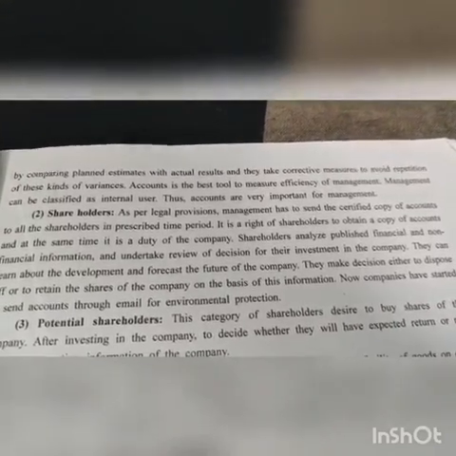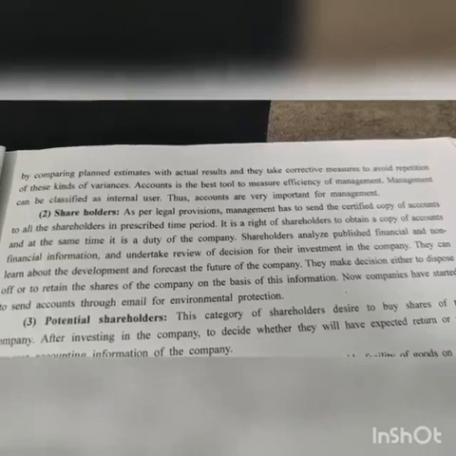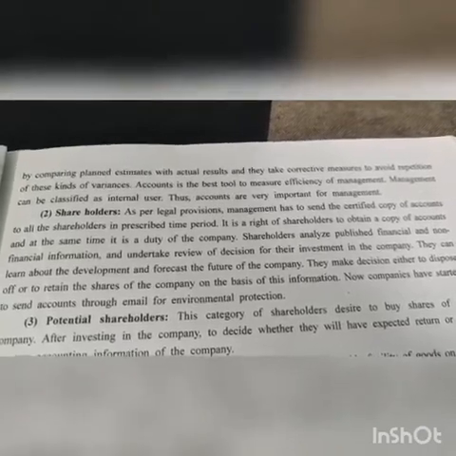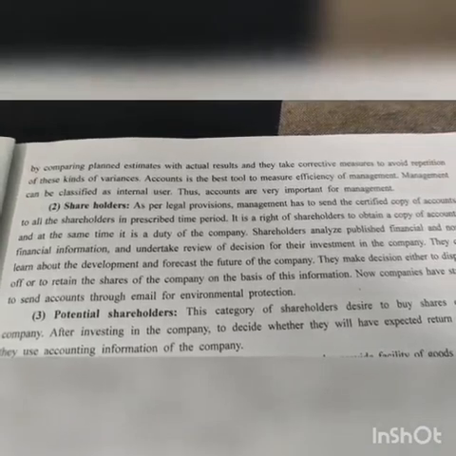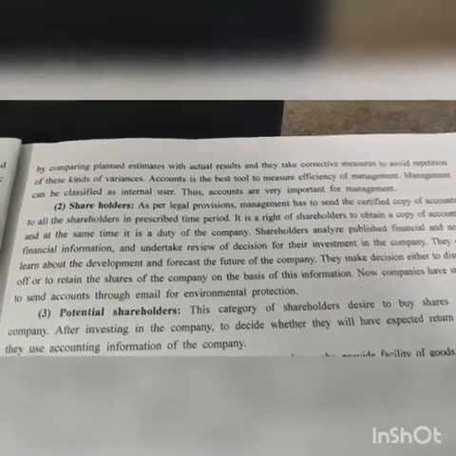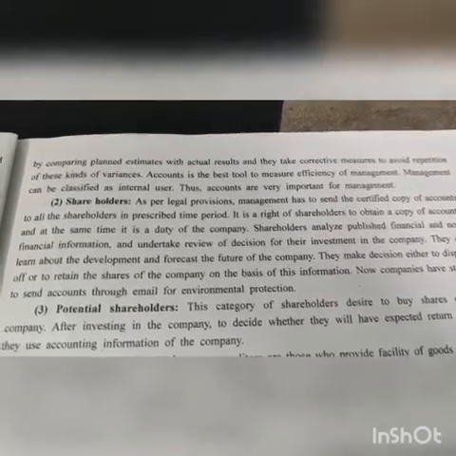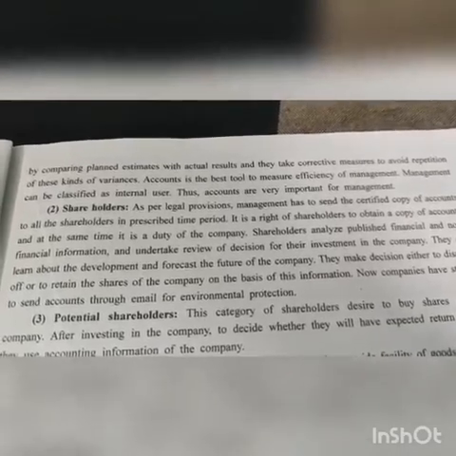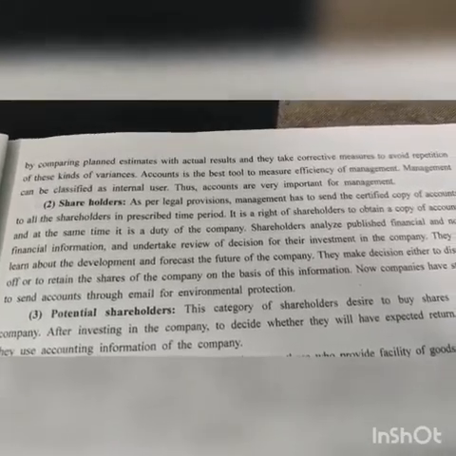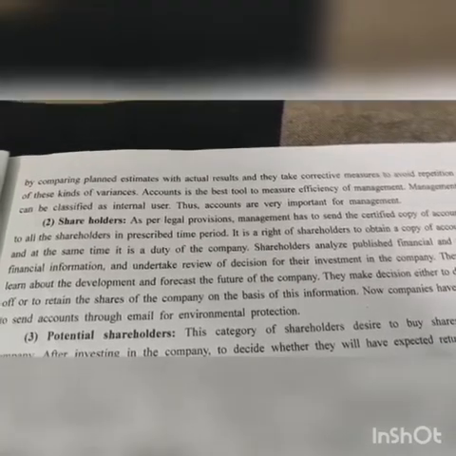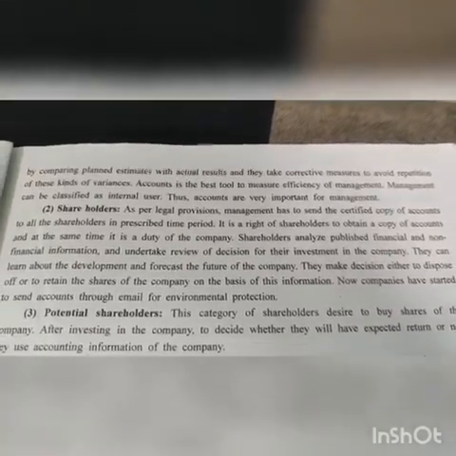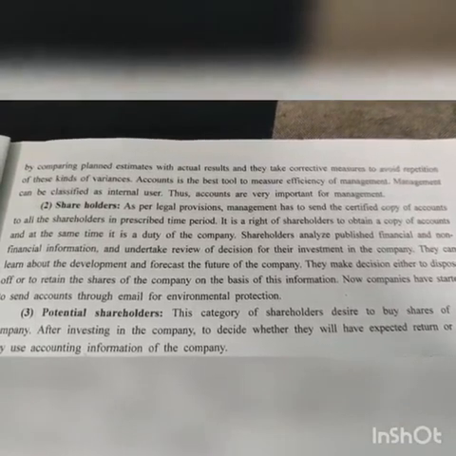sell the shares. If in future the share prices are decreasing, then the shareholders will be at a loss. So right now they will analyze the future with this information, and if they see that there is risk in future, then the shareholders will sell those particular shares immediately. They can learn about the development and forecast the future of the company.